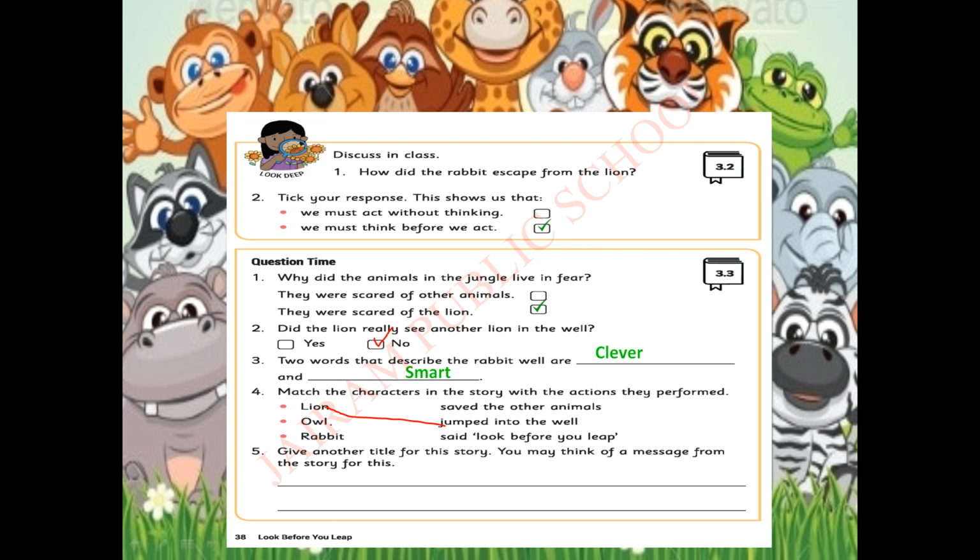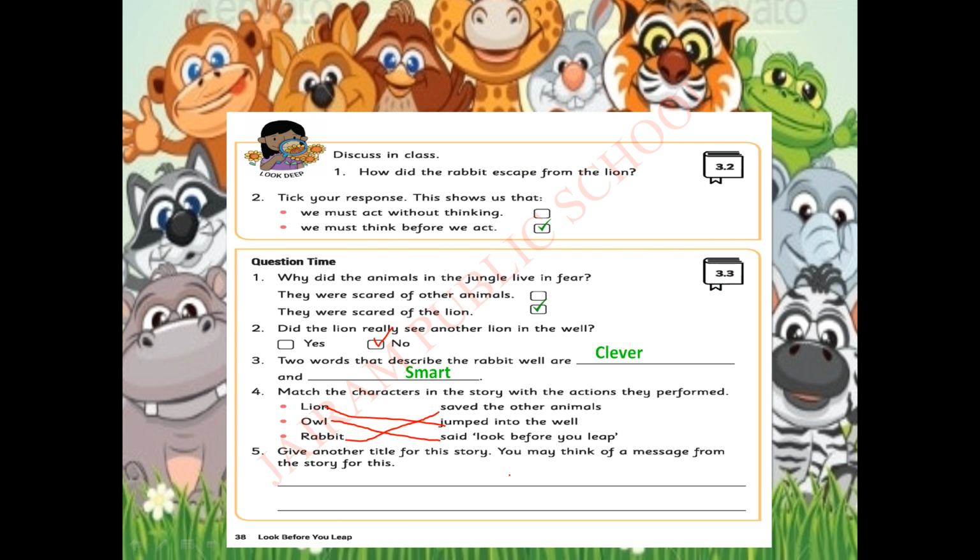What did the owl do? The owl said, look before you leap. What did the rabbit do? The rabbit saved all the other animals. Is it right? Yes, very good, children.